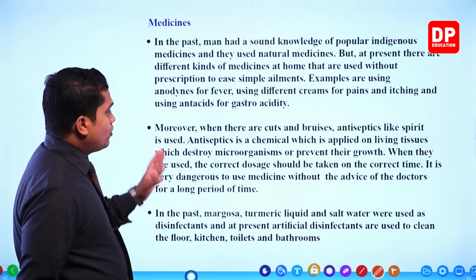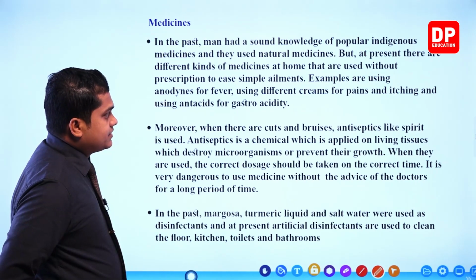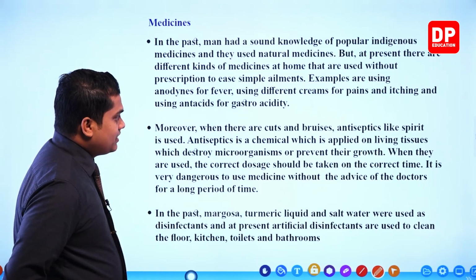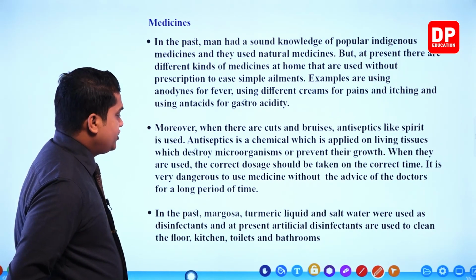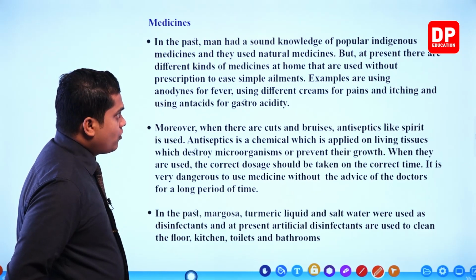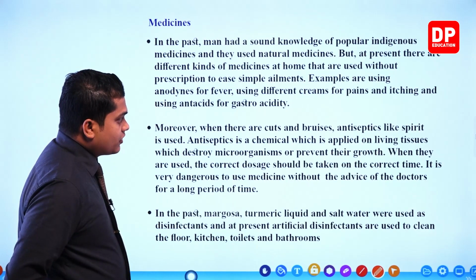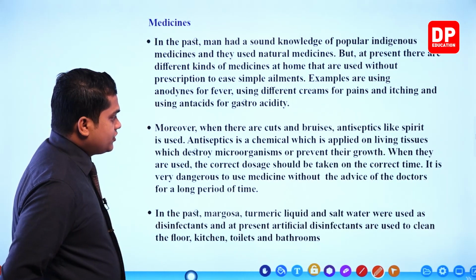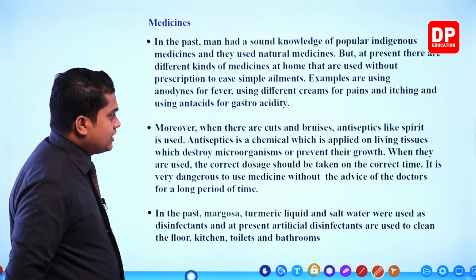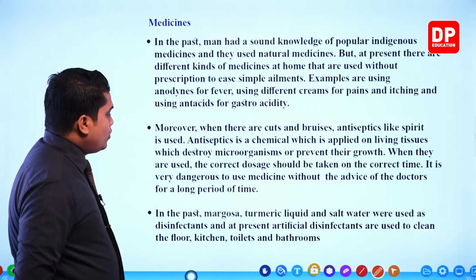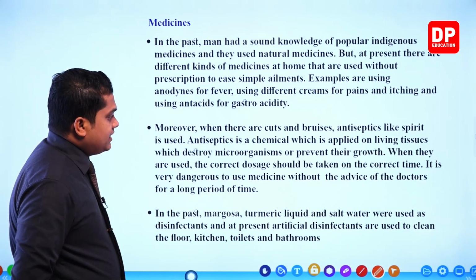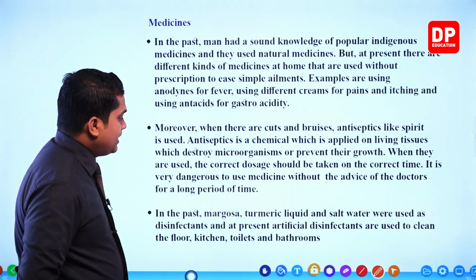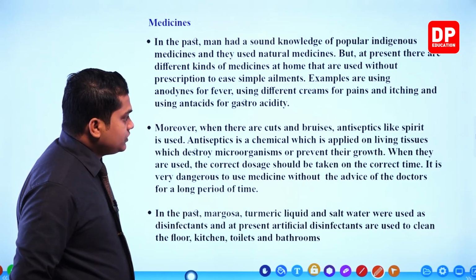Then moreover, when there are cuts and bruises, antiseptics like spirit are used. An antiseptic is a chemical which is applied on living tissues to destroy microorganisms or prevent their growth. When they are used, the correct dosages should be taken at the correct time. It is very dangerous to use medicine without the advice of doctors for a long period of time. So my dear children,